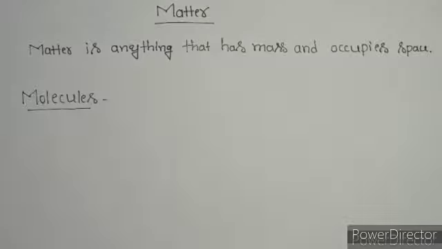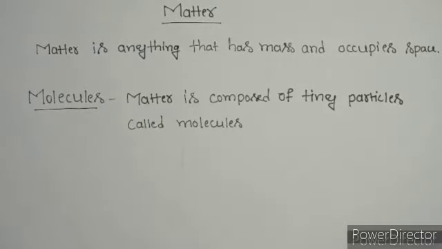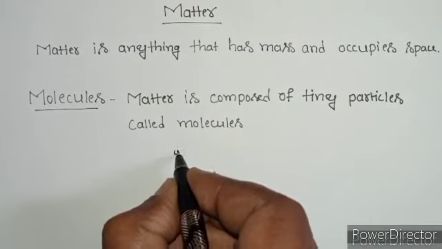Students, next we are going to know about molecules. So now what is matter? We know, right? Matter is anything that has mass and occupies space. Everything around us is matter. This matter is composed of tiny particles called molecules. For example, this is one particle.